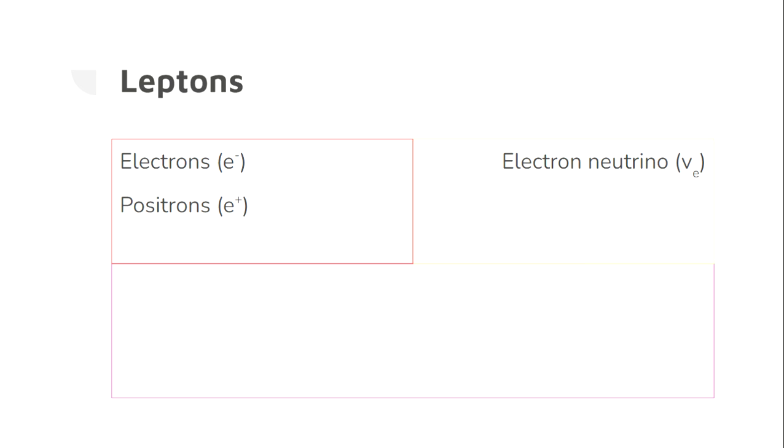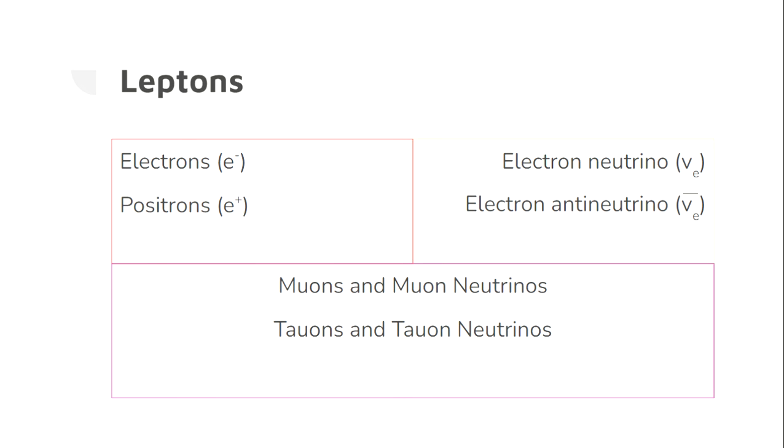And the electron neutrino also has its own antiparticle, which is called the electron antineutrino, but it's also called the anti-electron neutrino, but it will never be called the positron neutrino. The anti can go before the electron or before the neutrino. It doesn't actually matter. And just like how there were different types of quarks that were heavier than ups and downs, we have different types of leptons that are heavier than electrons. These are muons and muon neutrinos, and tauons and tauon neutrinos.